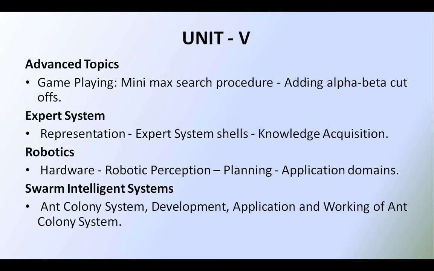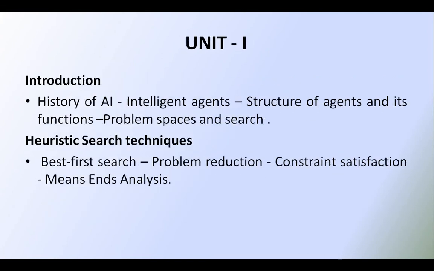Now the last one is unit 5. It has advanced topics like game playing, min-max search procedure, adding alpha beta cutoffs, and expert system representation, expert system shells, knowledge acquisition, robotics, hardware, robotic perception, planning, application domains, and finally swarm intelligent systems like ant colony system, development, application, and working principle of ant colony system. So these are the advanced topics included in unit number 5. This is the syllabus that I am going to cover from artificial intelligence.